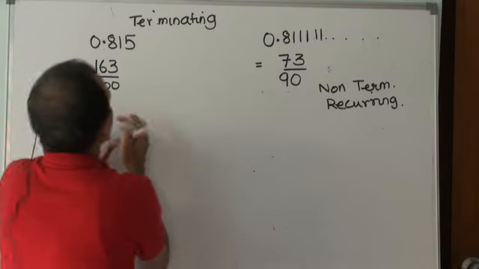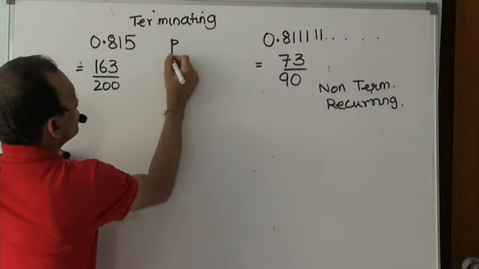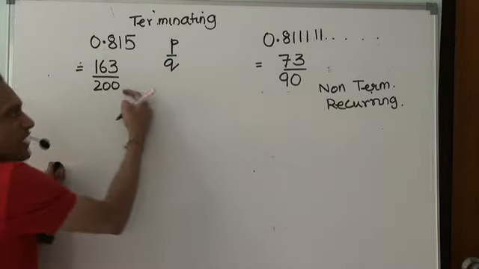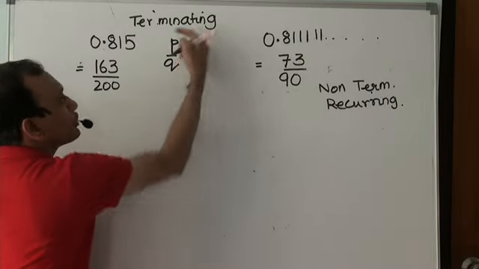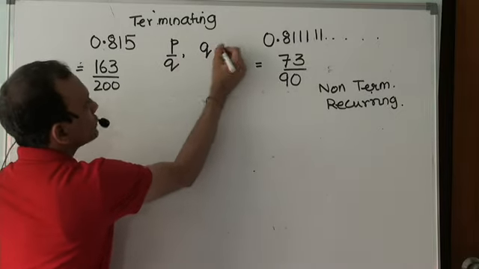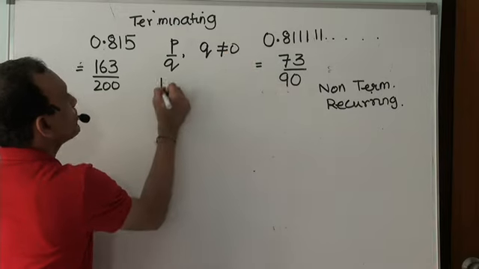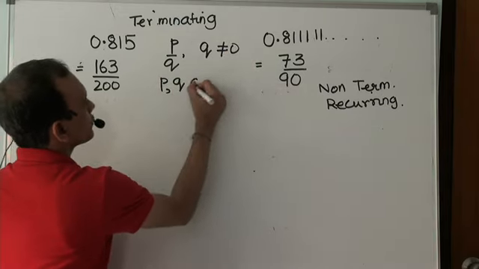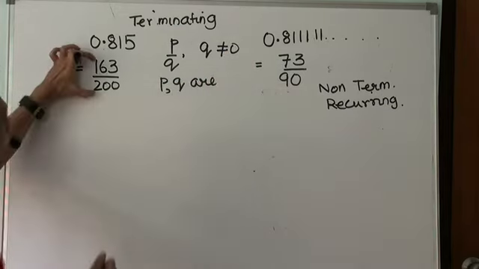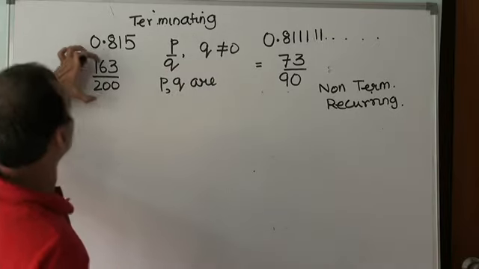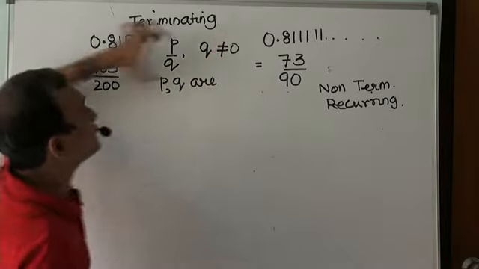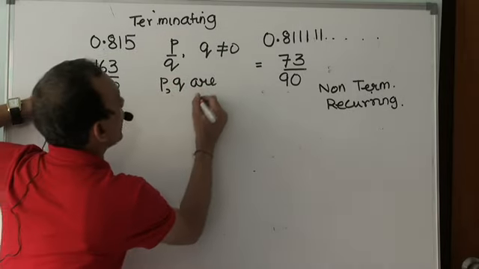Both have been reduced to the form P by Q, ratio of two integers, where Q is not 0 and P and Q are co-prime.